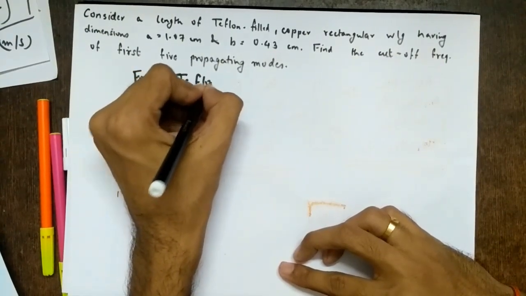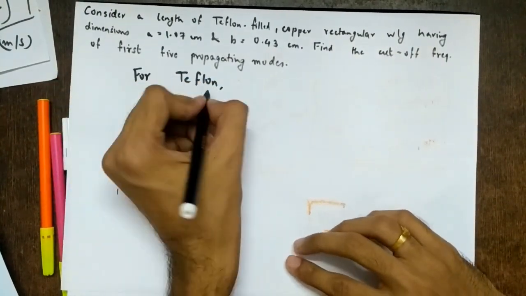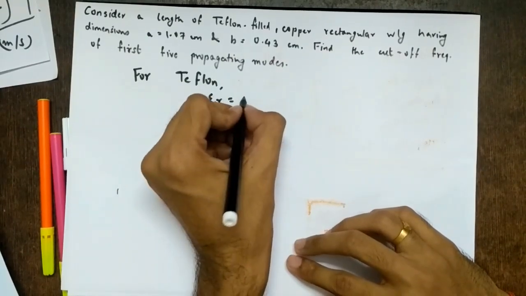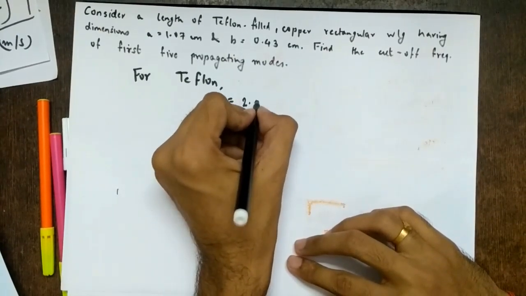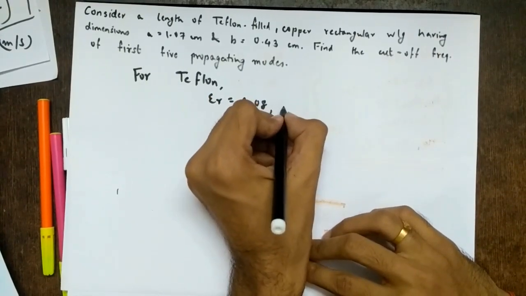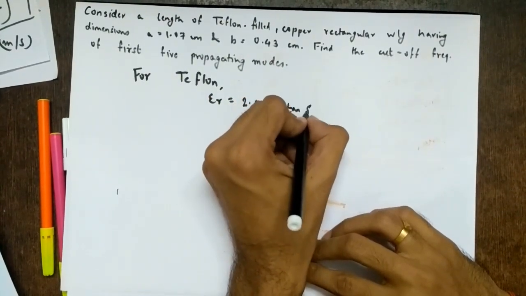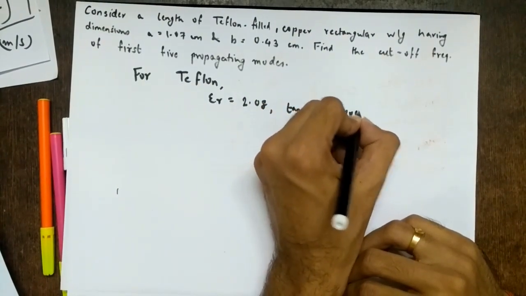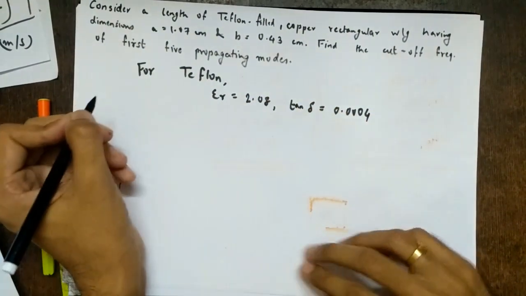So if this is not given in the exam, you can assume it. Again, wait for 2 hours. If no correction from university, you can assume any value you want. So for Teflon, epsilon r should be given in the exam. Epsilon r is 2.08 and tan delta. What is tan delta? If you remember, it is loss tangent. We again saw this in the electromagnetics course, right?